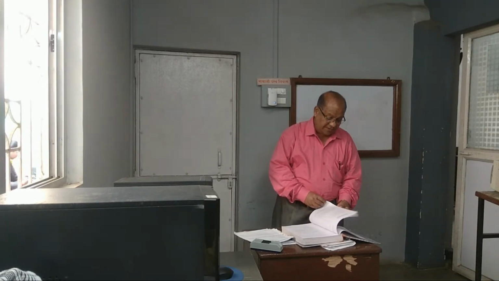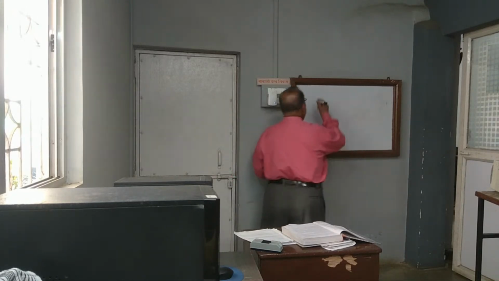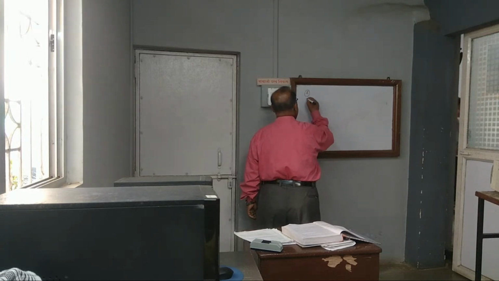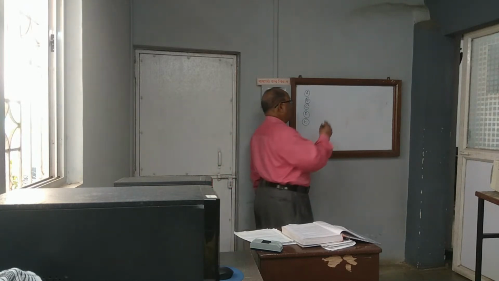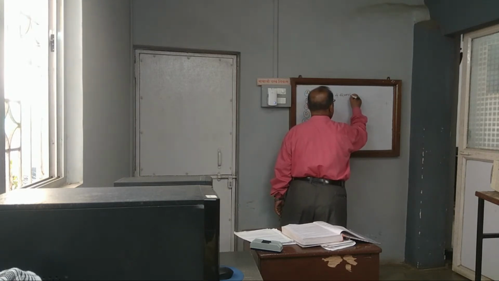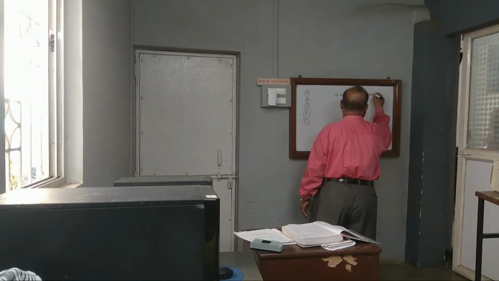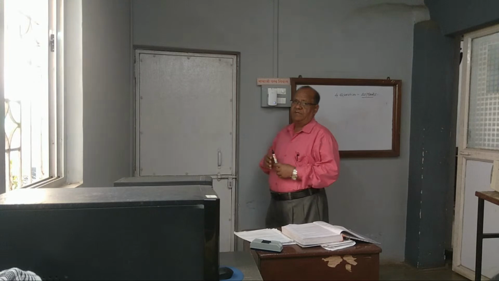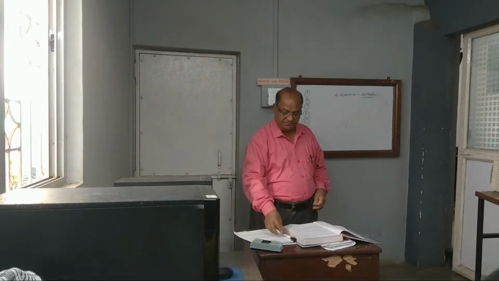So this will be the pattern of the question paper. There will be groups A, B, C, D and E, with 5 questions per group. Out of the 5 questions, you have to attempt 4 questions, each of which carries 20 marks. Each and every question will have an option.